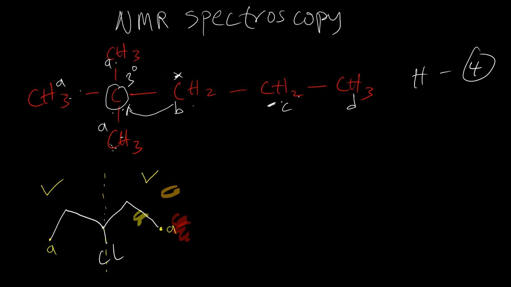And here we have CH2, right? This CH2 we have a signal B, and this CH2 here is also the same as the CH2 here. This also will be signal B. Now here we have hydrogen on this side. We have hydrogen here, and this hydrogen is in a different chemical environment from the rest of them, and that will give us signal C. Okay, so now how many proton signals do we have here? 1, 2, 3. So we have a total of 3 proton signals.